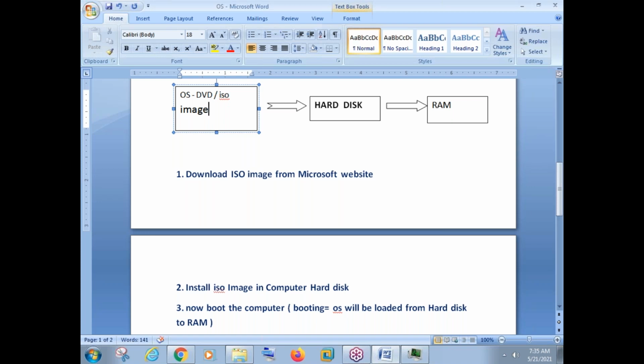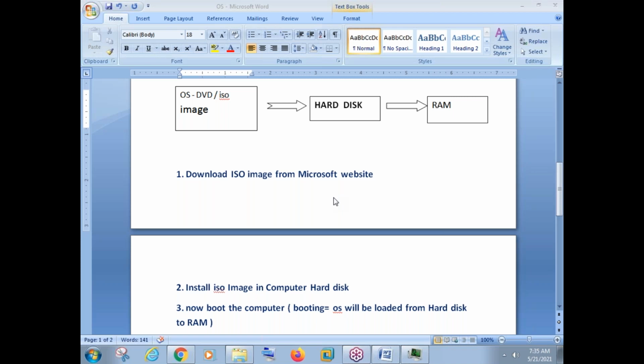Come again, that operating system that you get in your hardware from the company itself is not at all free. The cost of that operating system will be included in your hardware. So normally, if you take an i5 laptop without OS and an i5 laptop with OS, the price will be different. The i5 laptop with OS will be a bit more compared to the i5 laptop without an operating system.